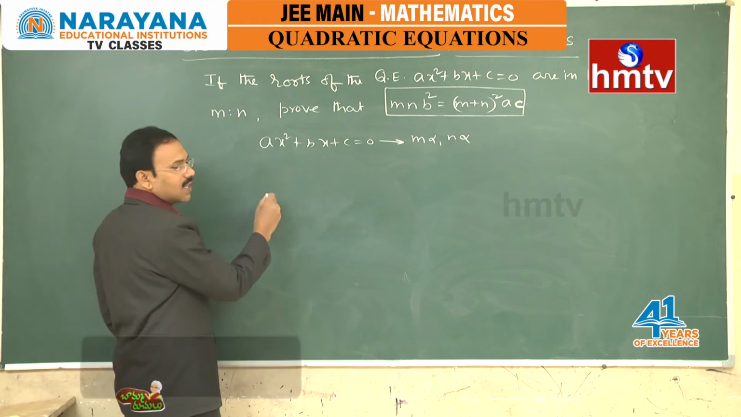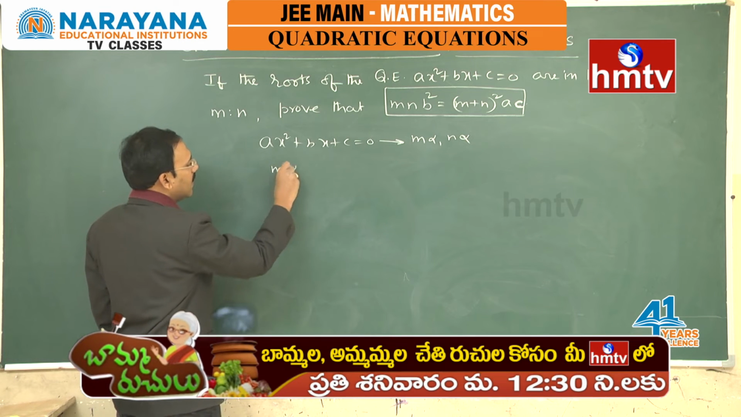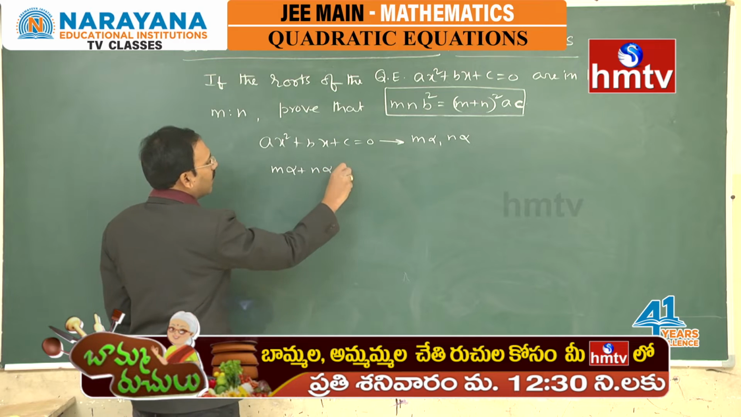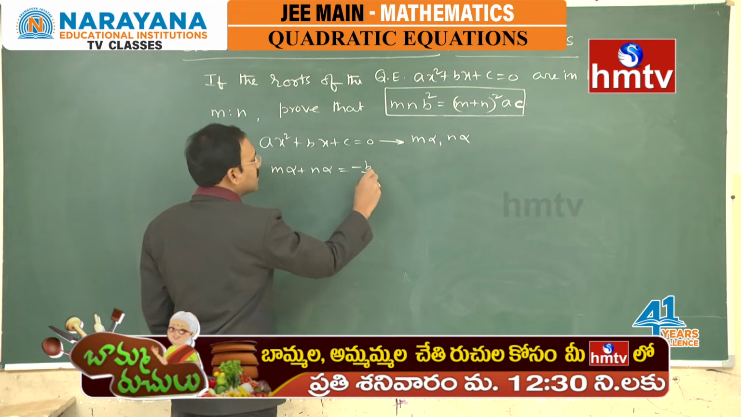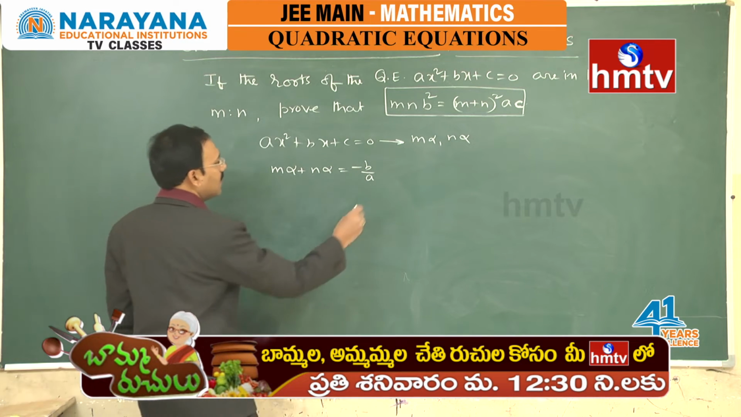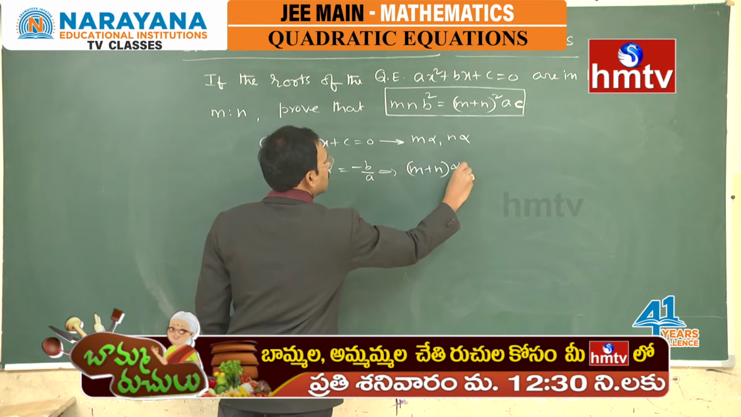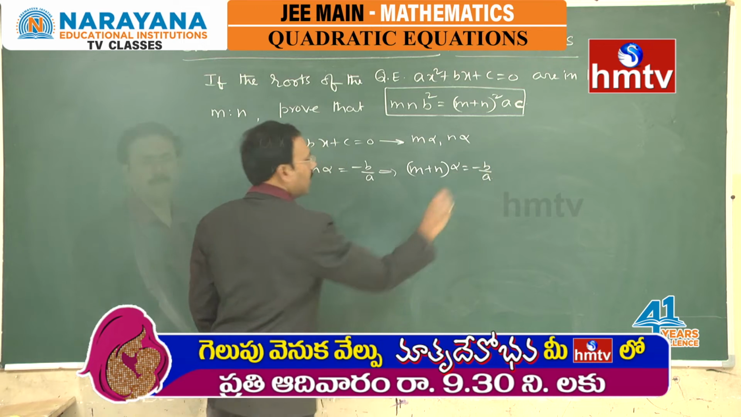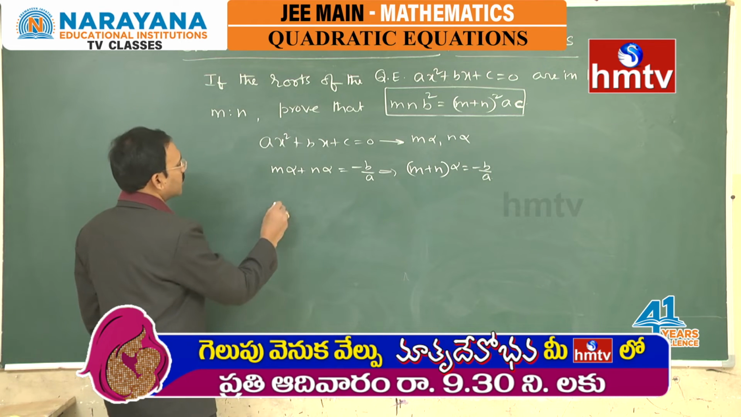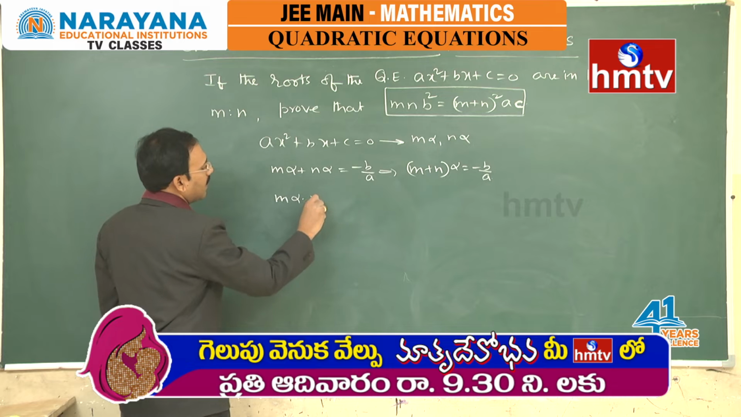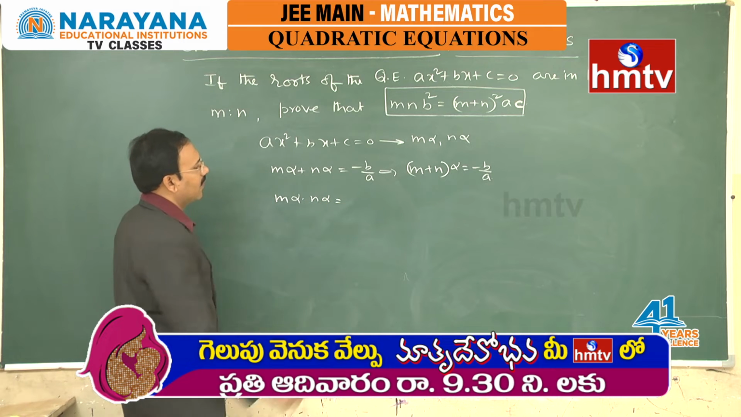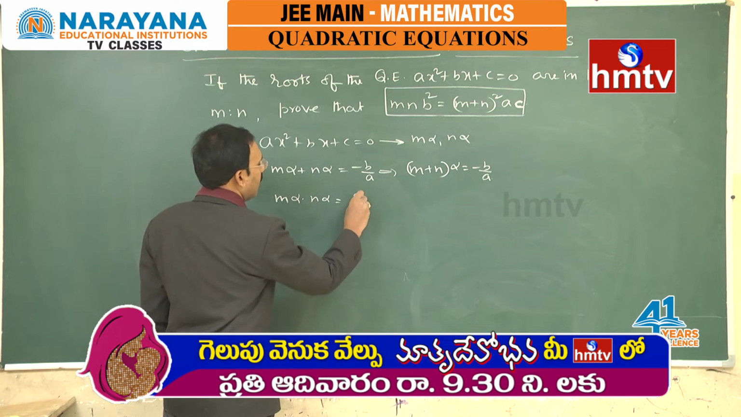Now, you consider their sum of the roots. M alpha plus n alpha is going to be minus b by a, that is, m plus n into alpha is minus b by a. Similarly, for the product of the roots, consider m alpha into n alpha, which is c by a.